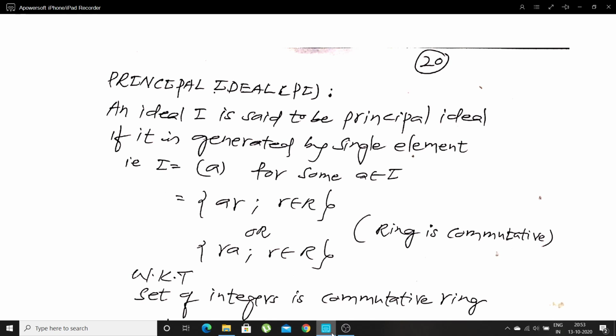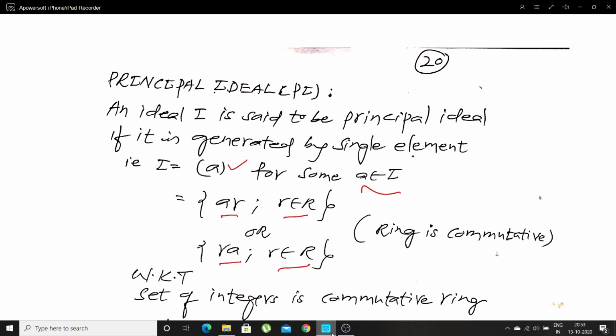I means ideal. An ideal generated by an element A, for some A belongs to I, can be written as or can be represented by AR or RA, provided R belongs to what?